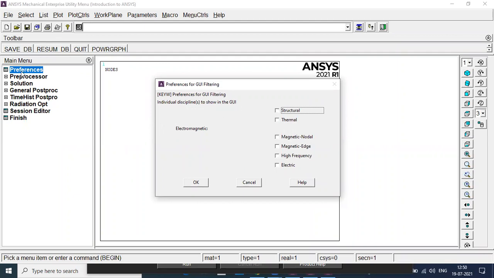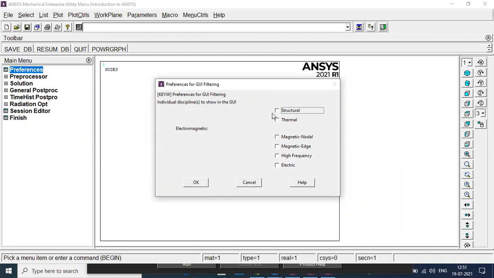In preferences, when you click on preferences, you can see this window. Can you tell me what you observe here? Structural, thermal, magnetic nodal, magnetic edge, high frequency, electric. Can you see? This is basically the field in which we are going to solve the problem. Try to understand. This is the field in which we are solving the problem.